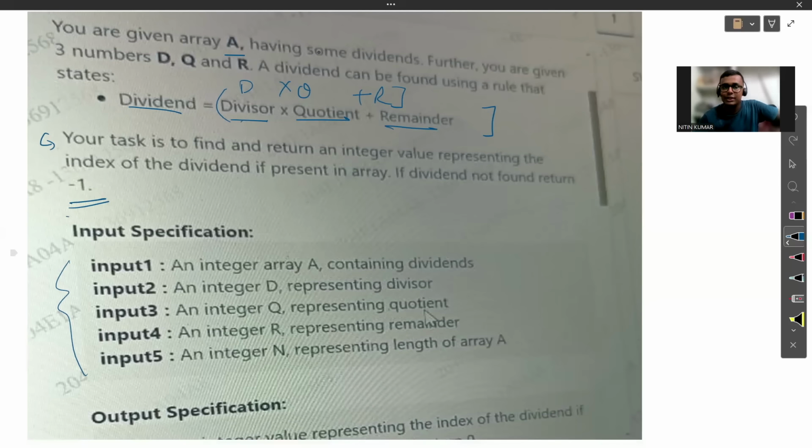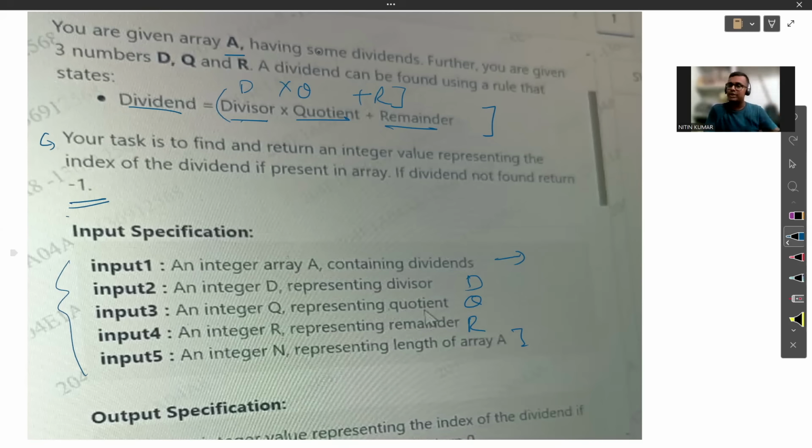The first input is array A, which contains the dividends. The next input is D, which represents the divisor. The next input is Q, which represents the quotient, and the next integer will be R, which represents the remainder. And then the size of the array is also mentioned here. Actually, the input is in this format so that we get it in the form of a function, because in the Accenture examination you do not have to write the main code by yourself. You just have to write the logic in a function where these parameters have been passed. But we are going to code it in our compiler here live to show you the code.